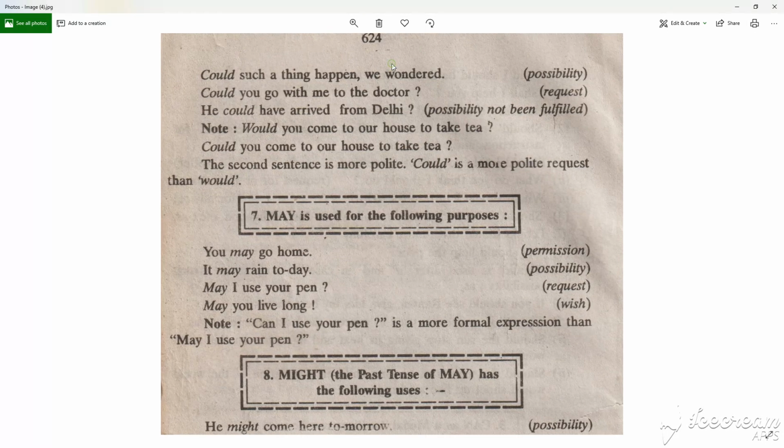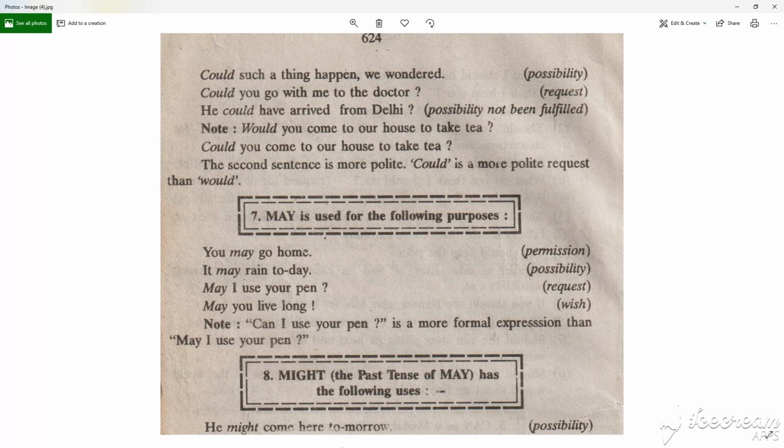Here, could is also used for the possibility and request, possibility not fulfilled. Examples: could such things happen, we won't hurt. Could you go with me to the doctor? It's a request. He could have arrived from Delhi, possibility not fulfilled. Would you come to our house to take tea? Could you come to our house to take tea? The second sentence is more polite. Could is a more polite request than would.